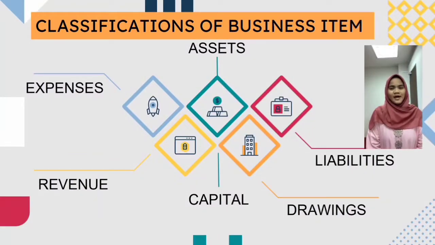Assalamualaikum to Sir Muhammad Amran. Today I'll be presenting about classification of business item. First of all, there are 6 types of classification of business item. The first one is asset, second one is liabilities, the third one is drawing, number 4 is capital, number 5 is revenue, and the last one is expenses.